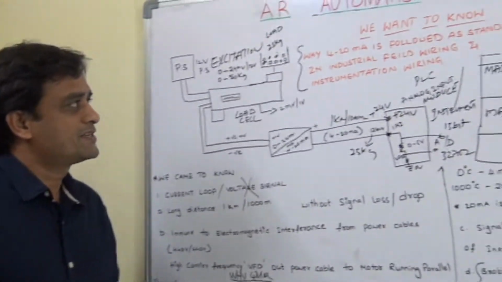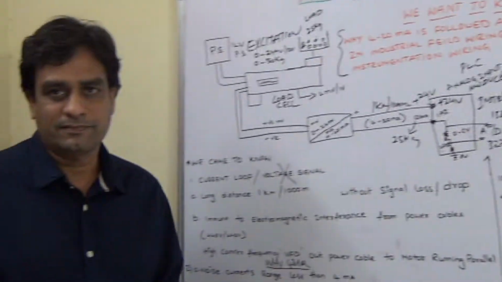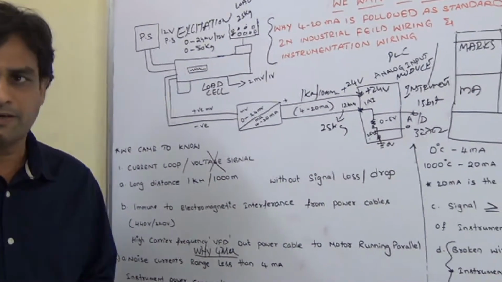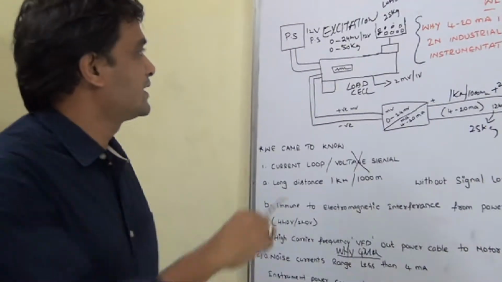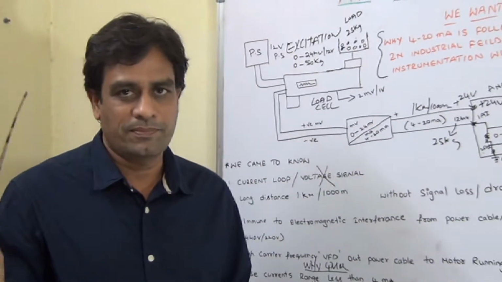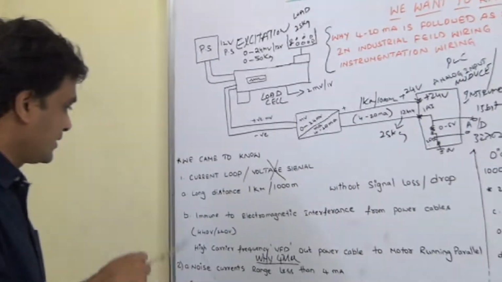So the first advantage of 4 to 20 milliamps is that it is a current loop. It can travel long distances without any signal drop. So the sensor signal is transmitted without any error or any drop. This is the first advantage.